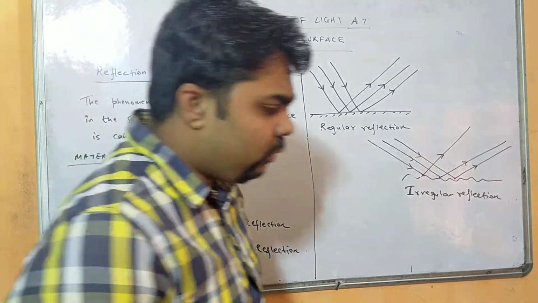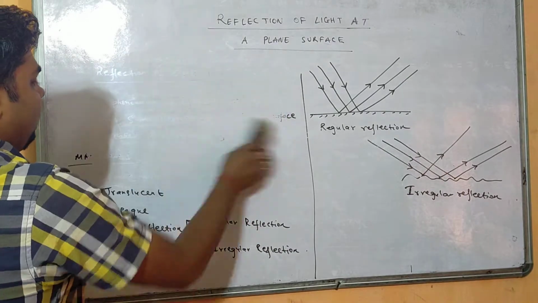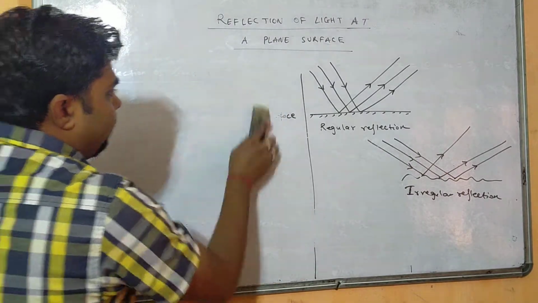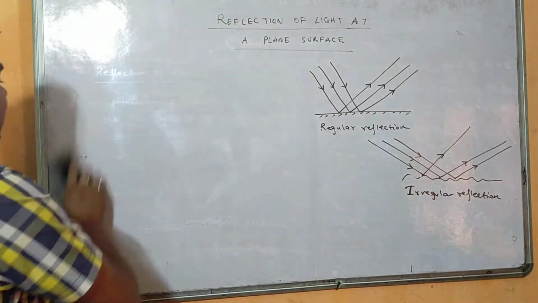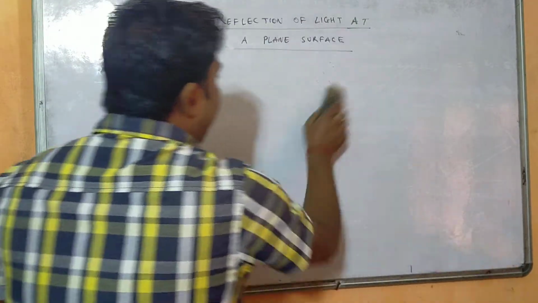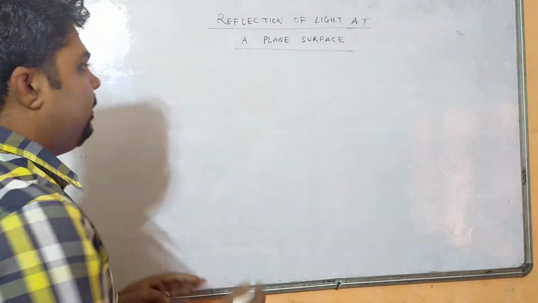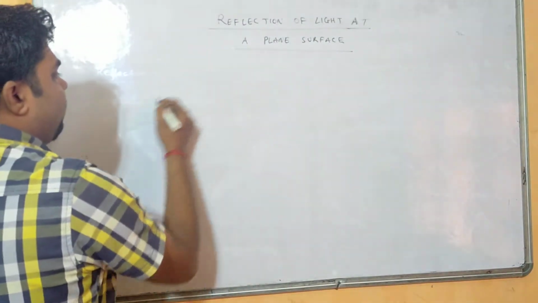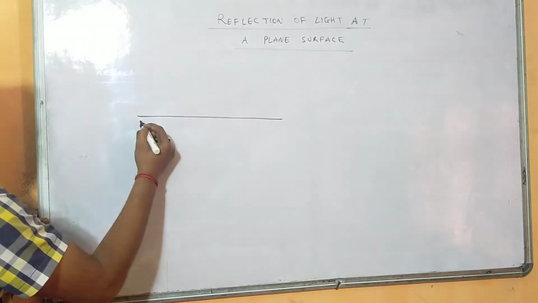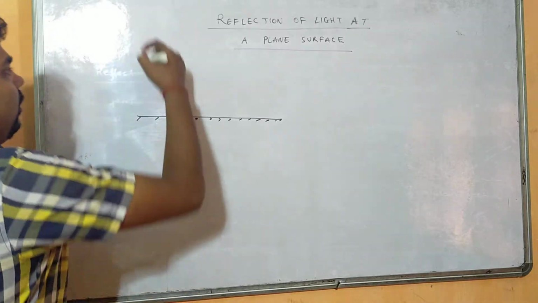Whenever a ray of light is falling on a plane surface, there are some important terms we have to understand: incident ray, reflected ray, normal, point of incidence. These important terms we can see from this diagram. Let us consider this is one mirror. Mirror is the smoothest substance.